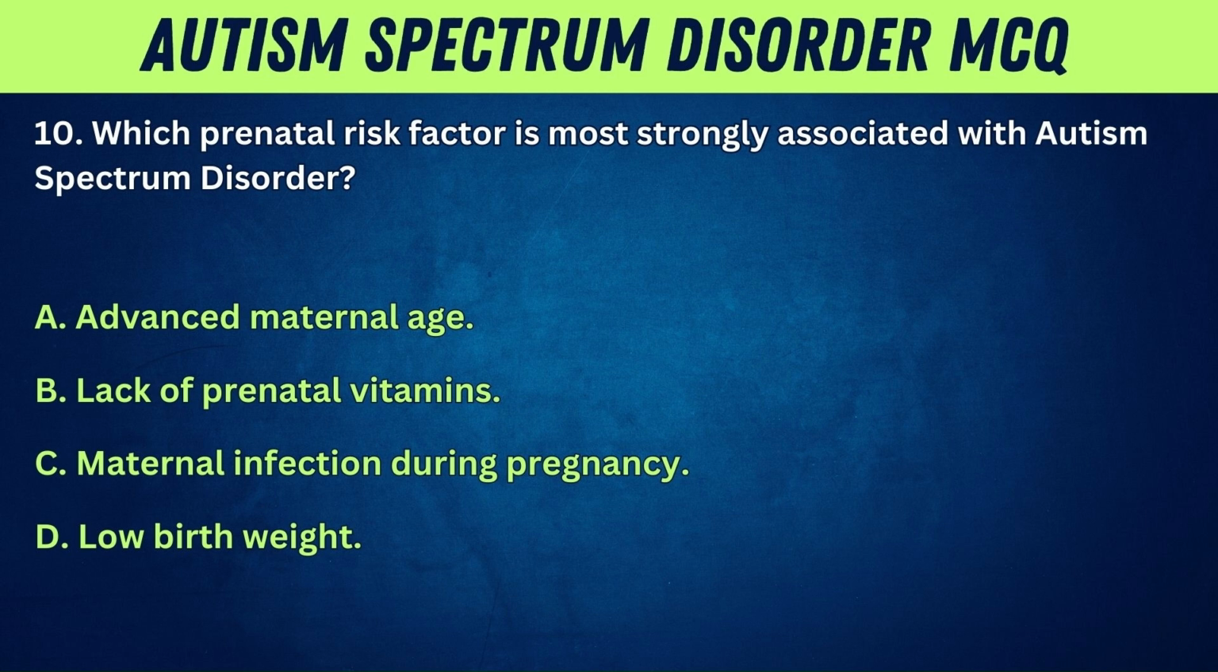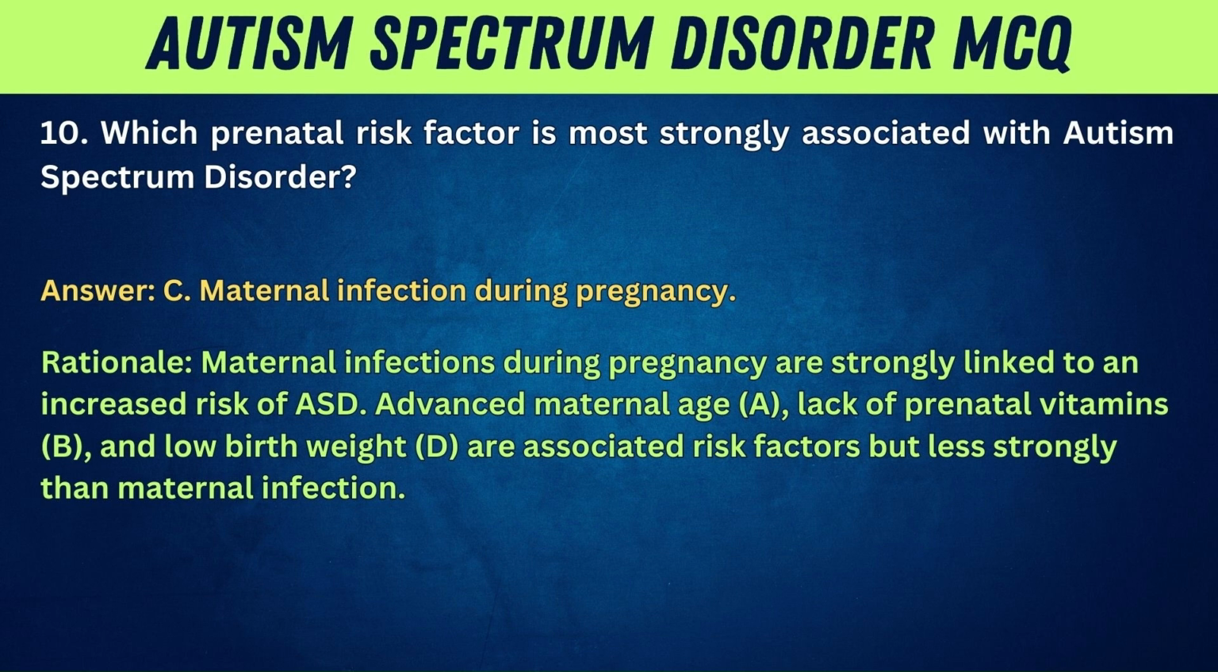10. Which prenatal risk factor is most strongly associated with autism spectrum disorder? A. Advanced maternal age. B. Lack of prenatal vitamins. C. Maternal infection during pregnancy. D. Low birth weight. Answer: C. Maternal infection during pregnancy. Rationale: maternal infections during pregnancy are strongly linked to an increased risk of ASD. Advanced maternal age, A, lack of prenatal vitamins, B, and low birth weight, D, are associated risk factors, but less strongly than maternal infection.